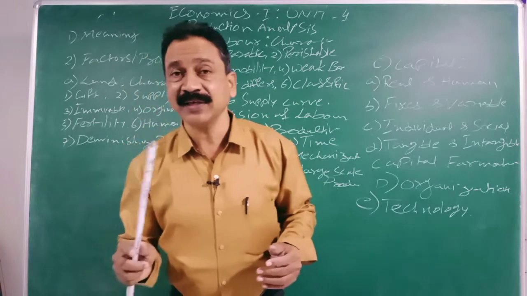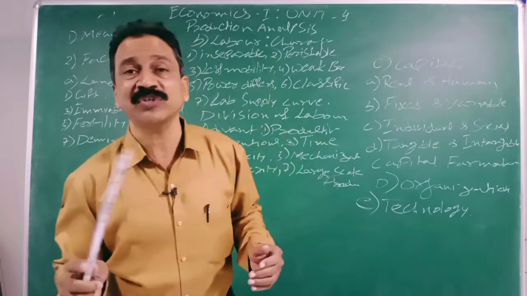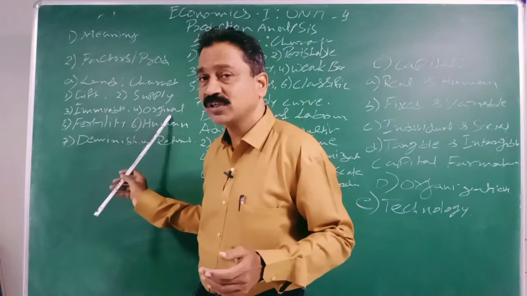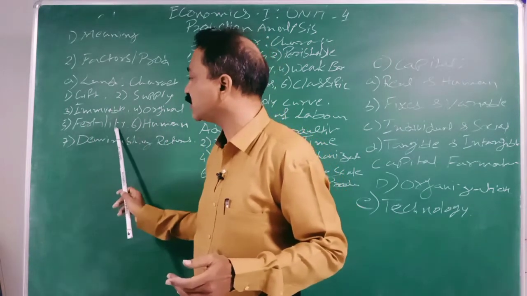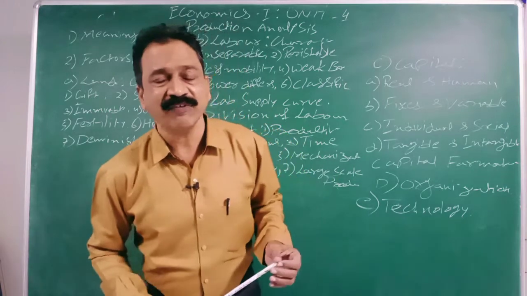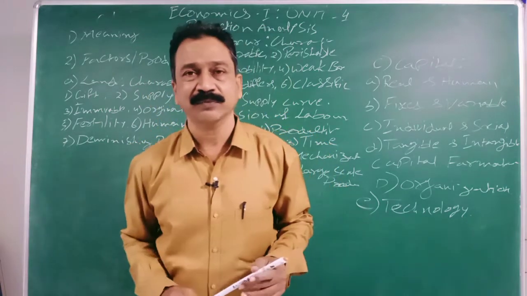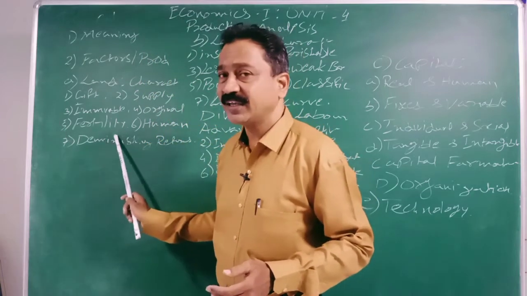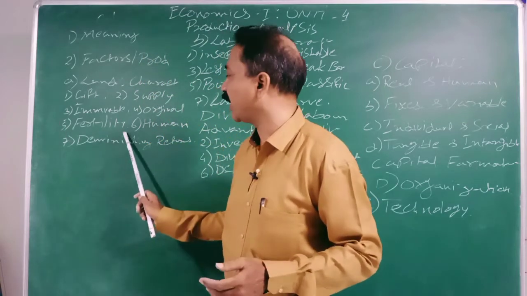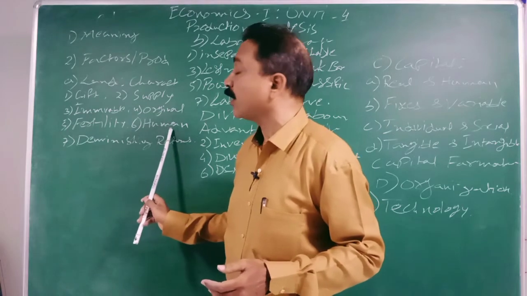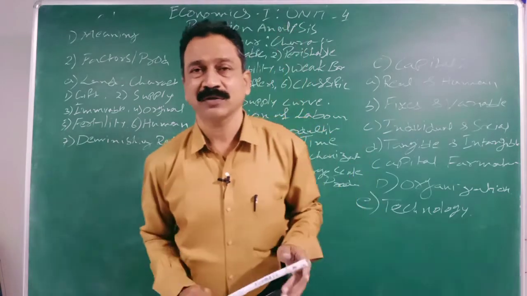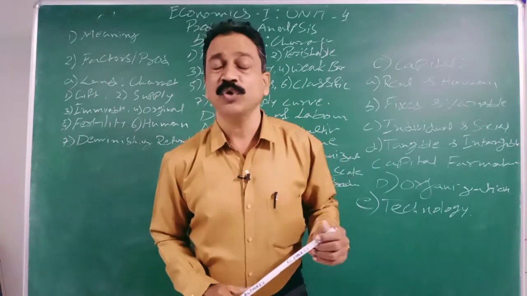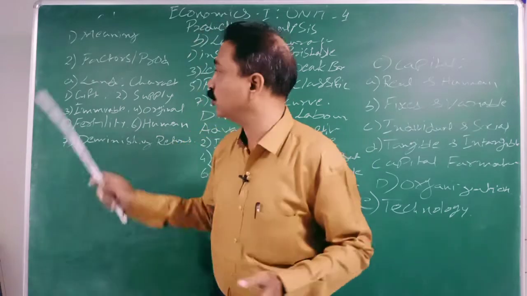So rent is the returns for the indestructible powers of the land. So it has original indestructible powers. And the next one is fertility. Fertility of land differs from place to place, from one area to another area. Okay, it has different fertilities from one area to another. Next, only humans can develop that. With the efforts of humans only, the returns start. So human efforts are needed to use the land.